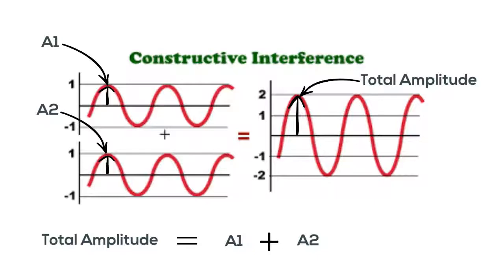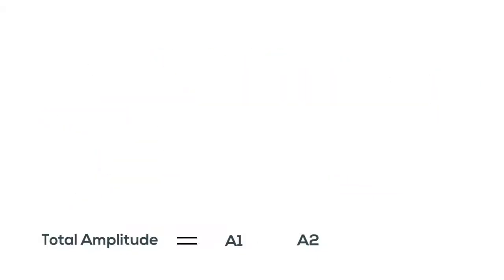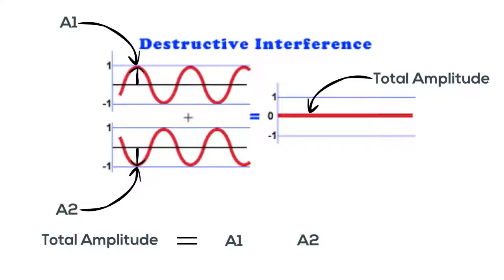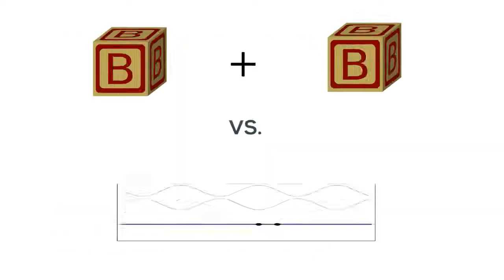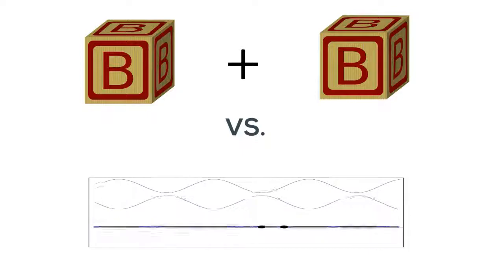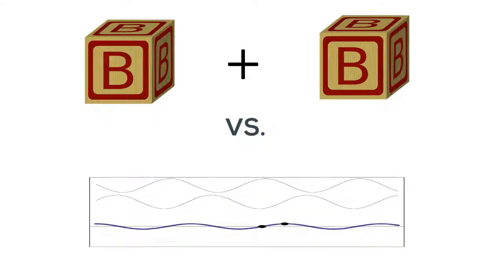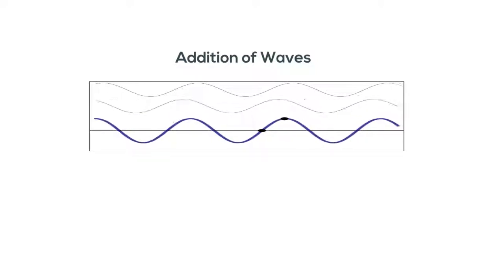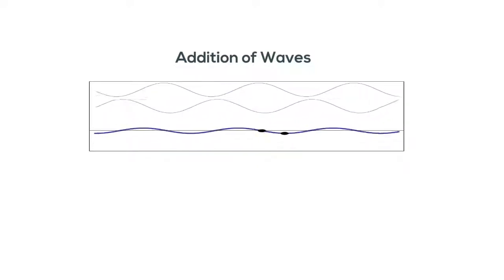But what if the waves are not in phase? What if, for instance, one wave is at a peak when the other is at a trough? Well, in such a case, it is possible for the maximum height of the total wave to be equal to 0, with the high points of the one wave being totally cancelled by the low points of the other. This complication rears its ugly head when trying to compute our path integral. We need to add up all the probabilities, but we need to do so keeping account of the amplitude and the phase of each wave.